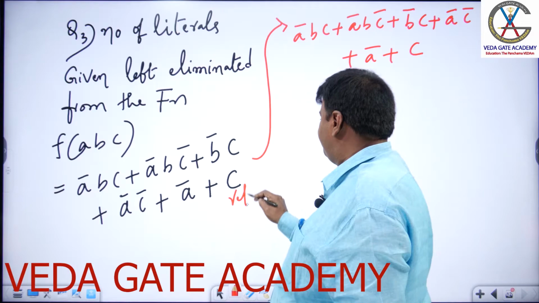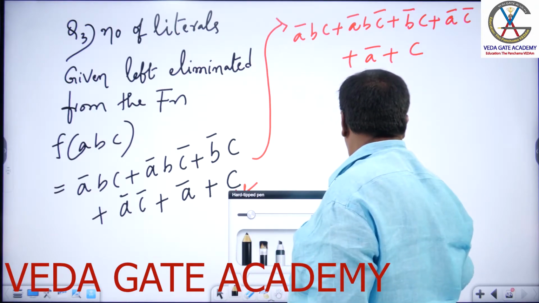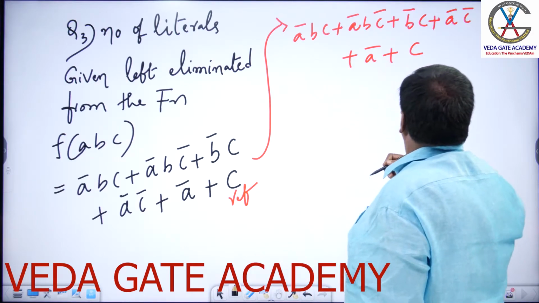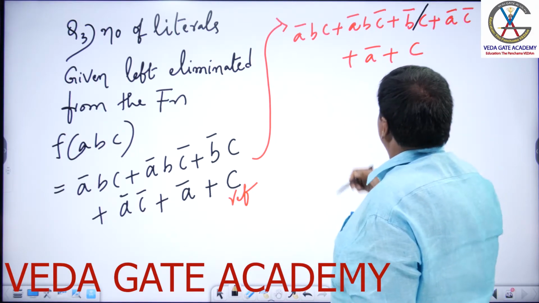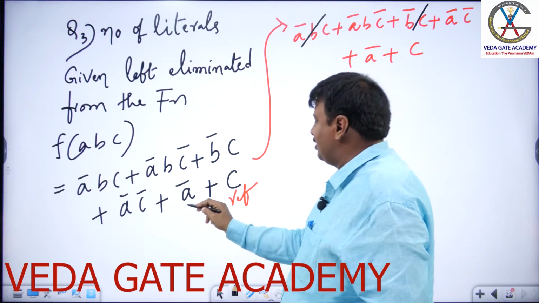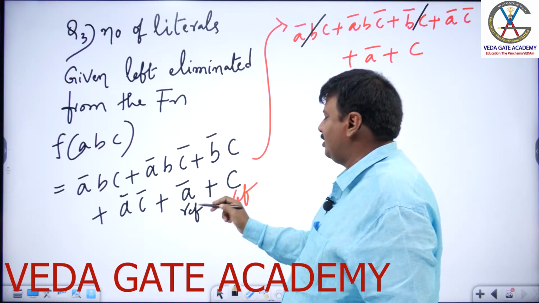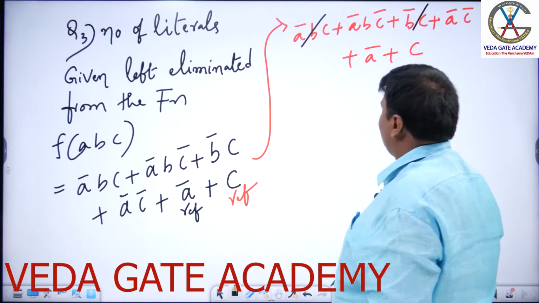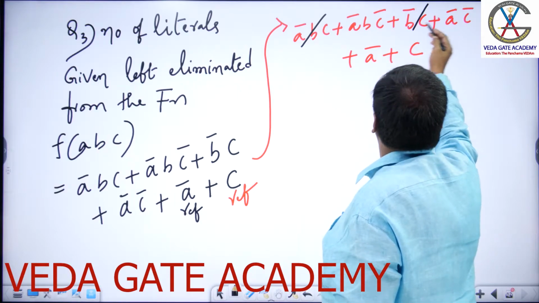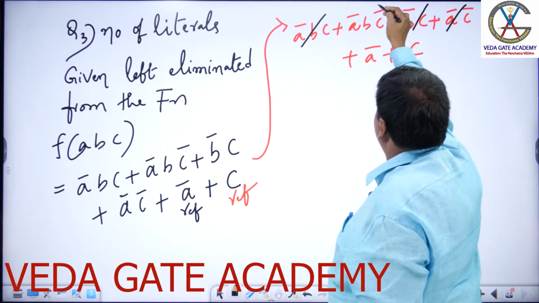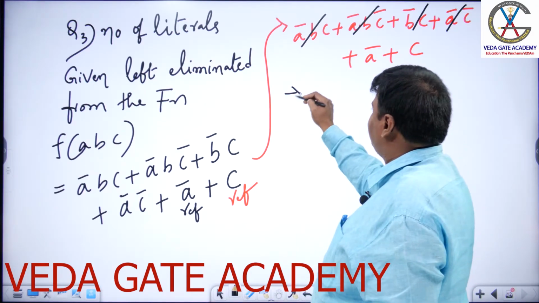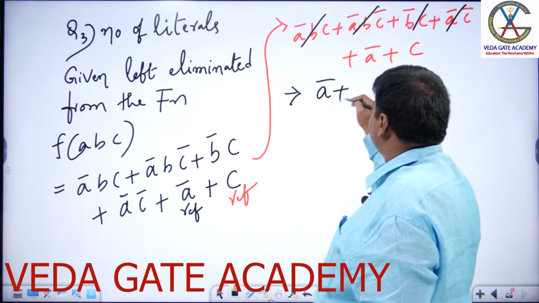C as a reference here. Can I cancel C related terms? Yes. This consists of C and this also consists of C. Can I take reference next as A bar? Cancel all terms related to A bar. Here is A bar and here is also A bar. Great. And within a single step the output is here, A bar plus C.